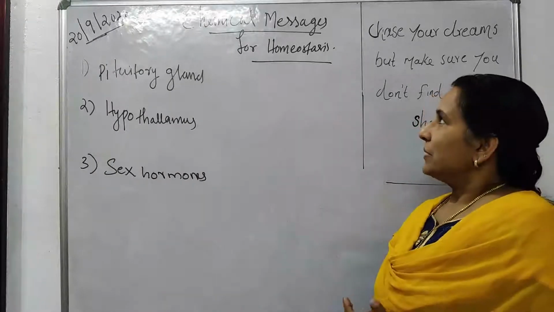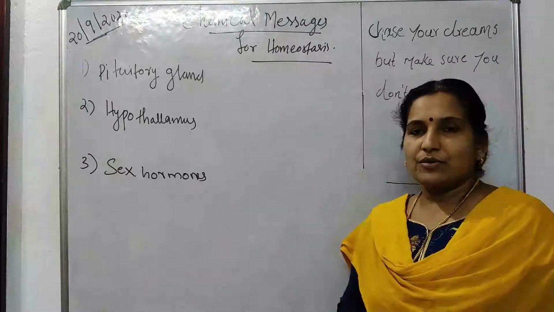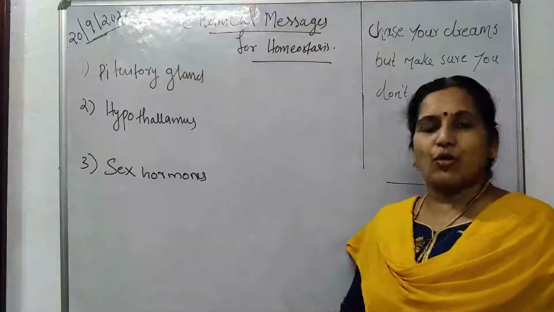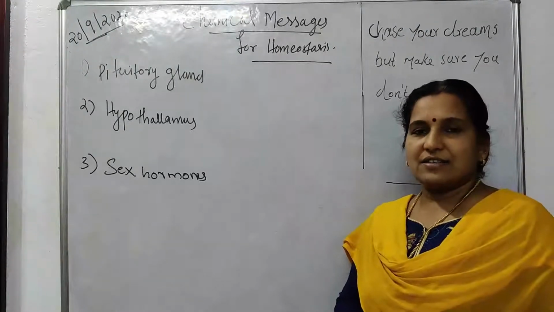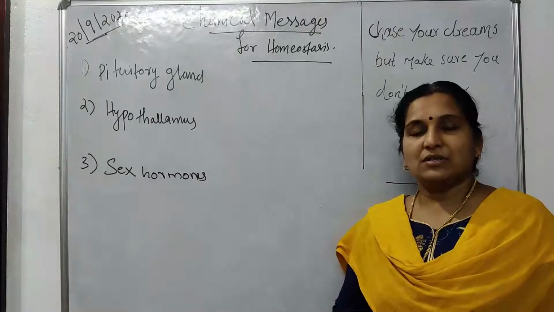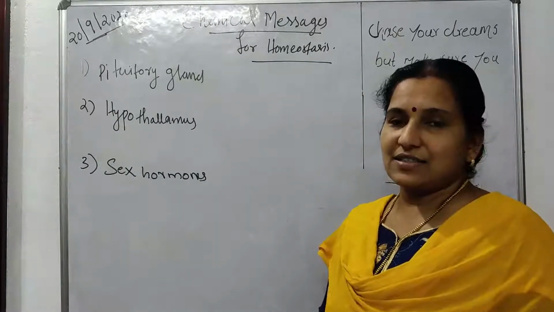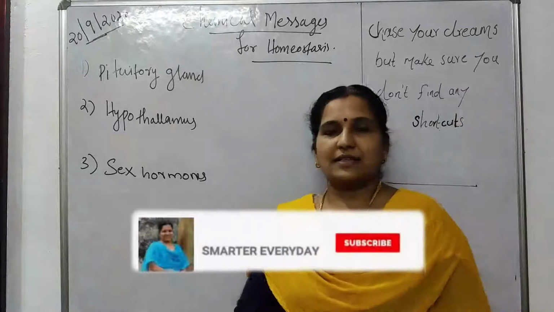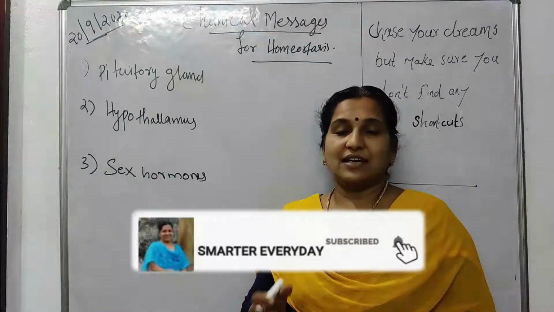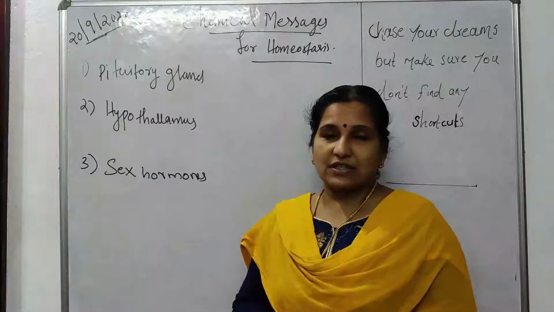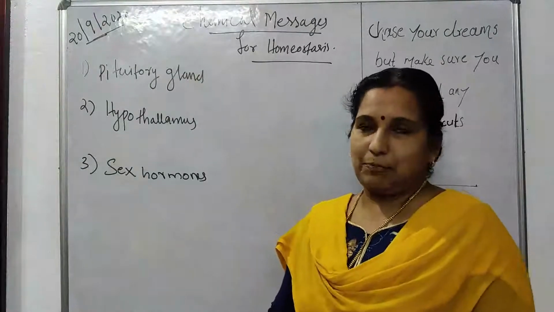The lesson is chemical messages for homeostasis. In this lesson, we are studying the endocrine glands and the hormones produced by these glands and their roles in our life activities.